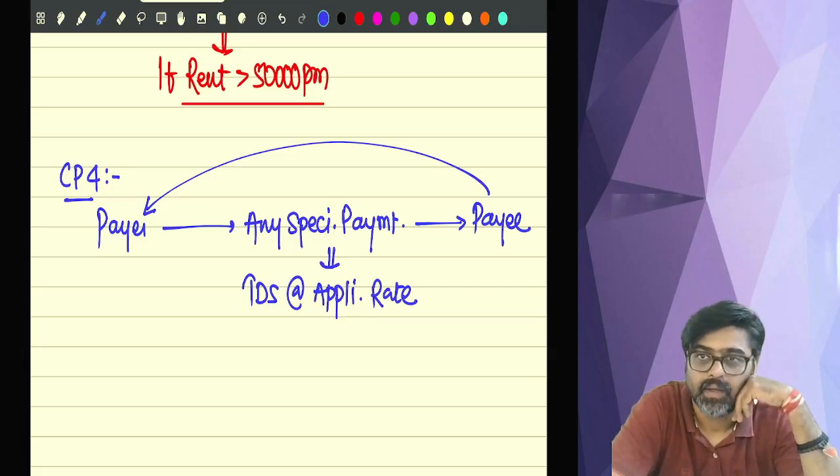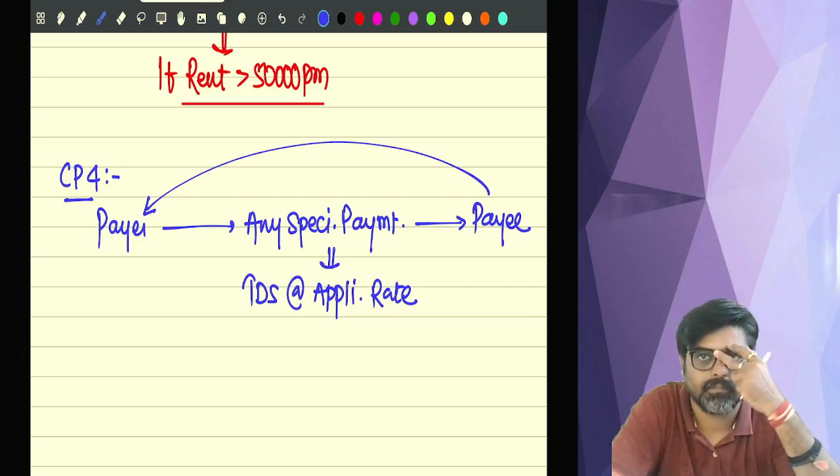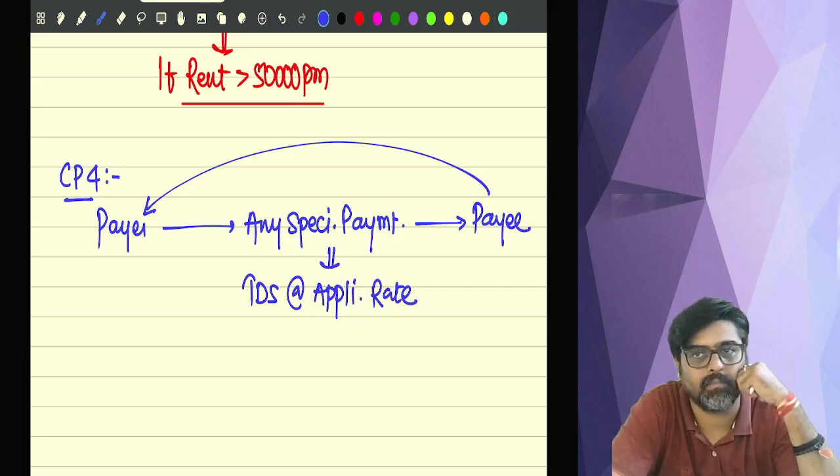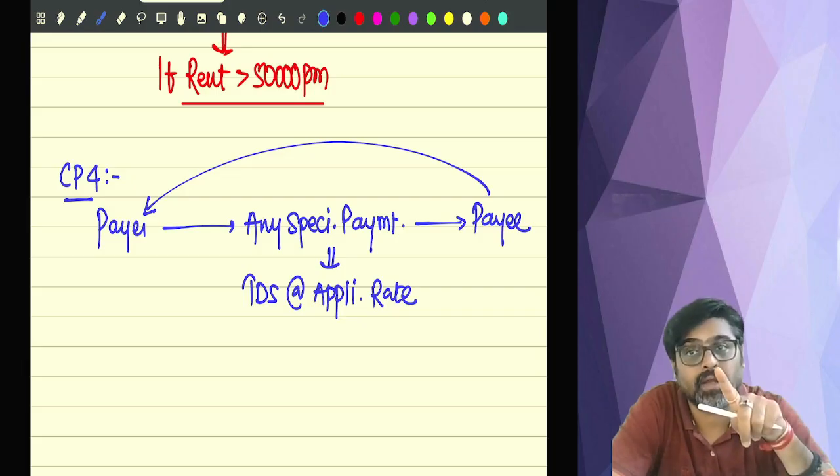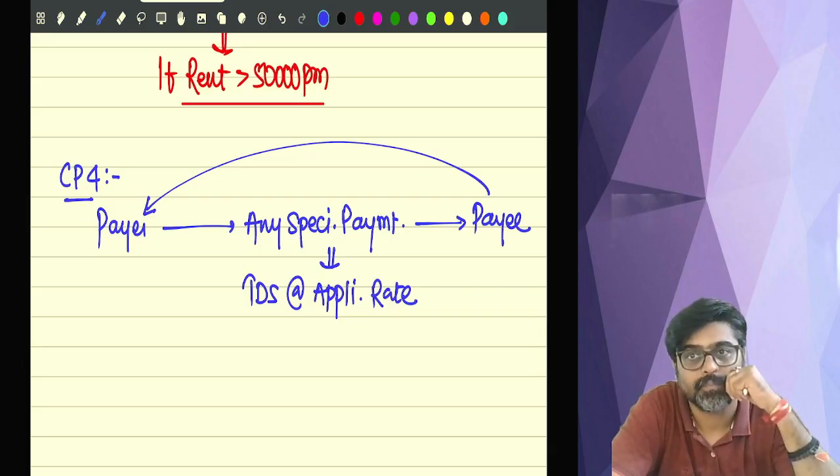But if the payee does not give me the PAN number, or the PAN number which you are giving is incorrect, false, or does not belong to you, yes or no?